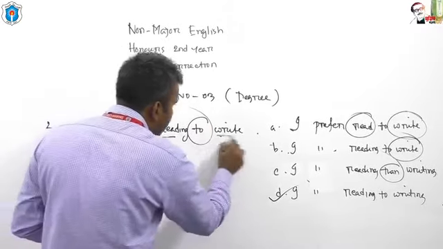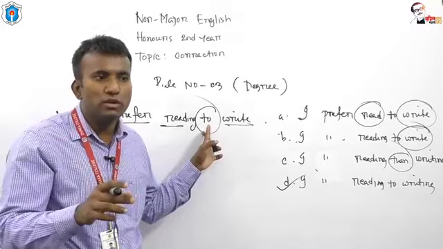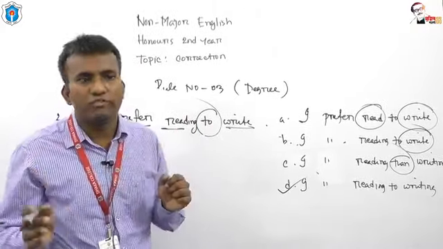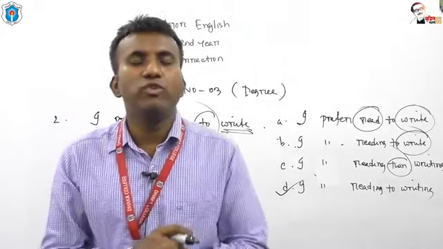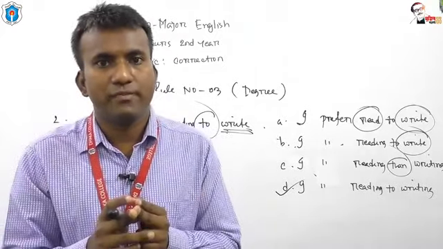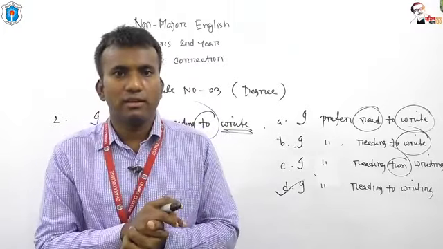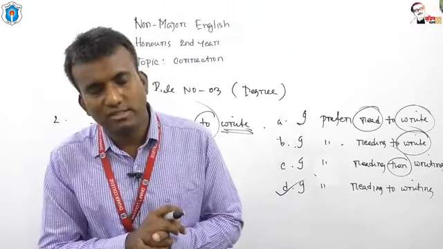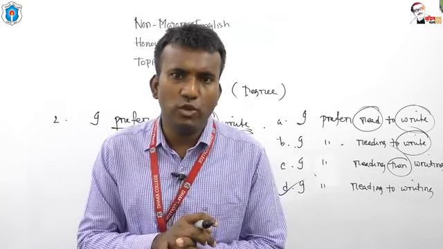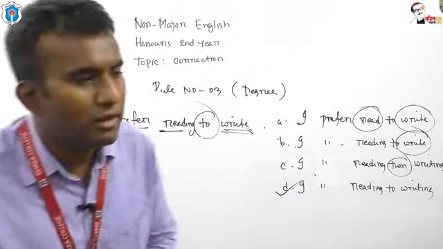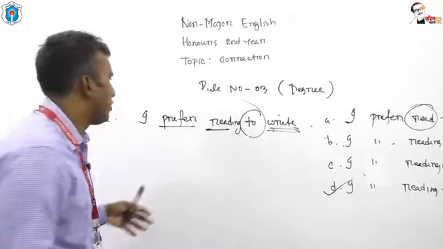And if you get two verbs, you must put ing, okay? So if you get two verbs, in order to have comparison with the help of prefer, you must add ing with both the verbs. Is it clear to you? I think it's clear to you. My dear students, this is all about prefer. Another example for you.